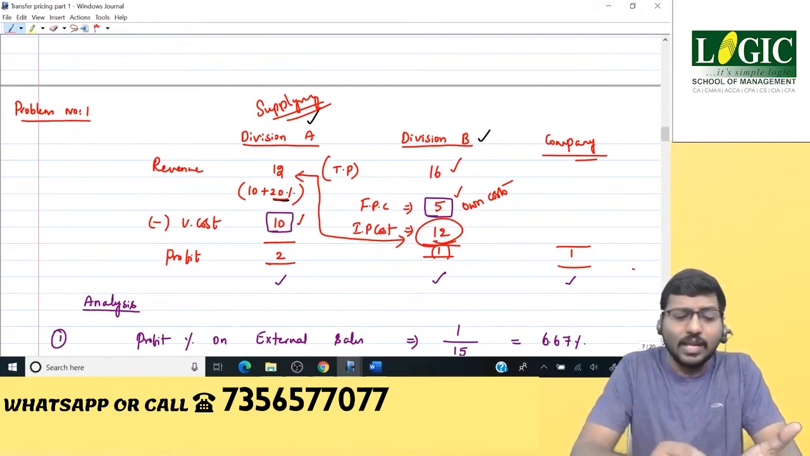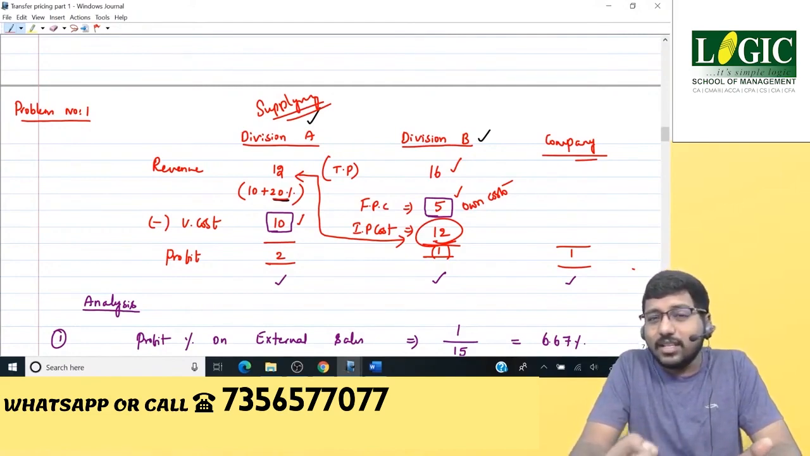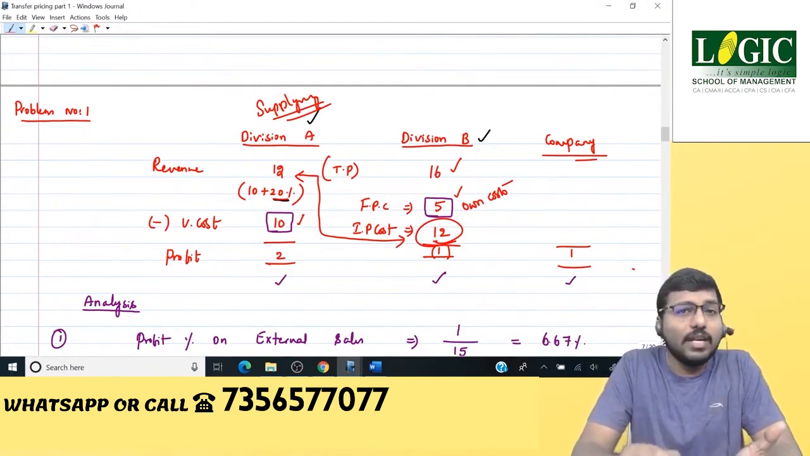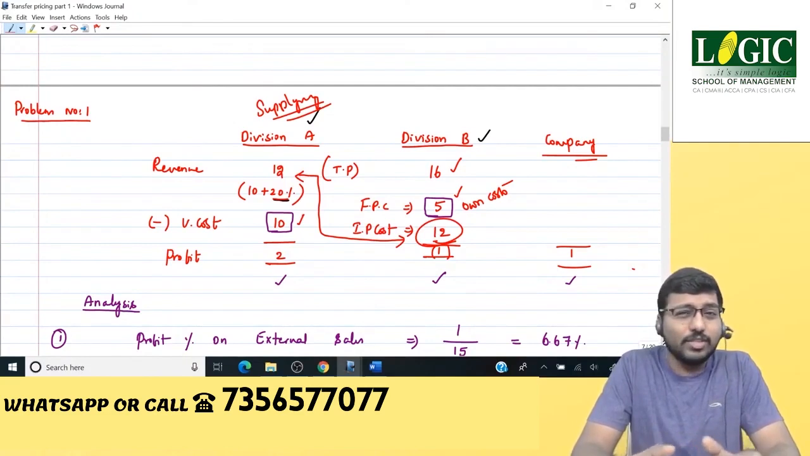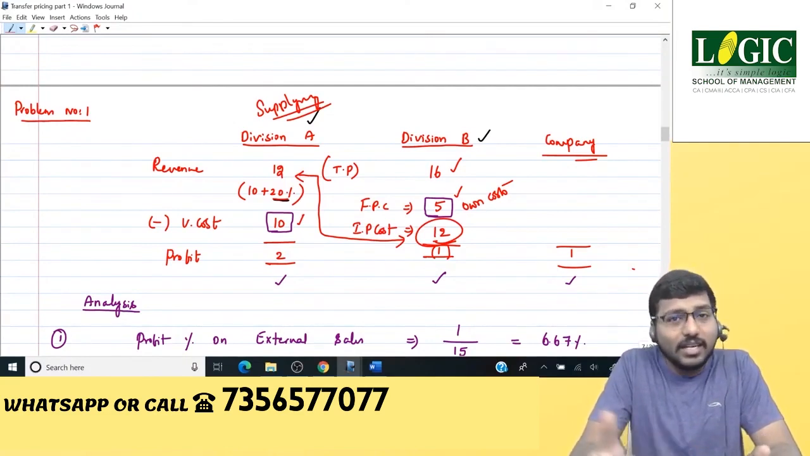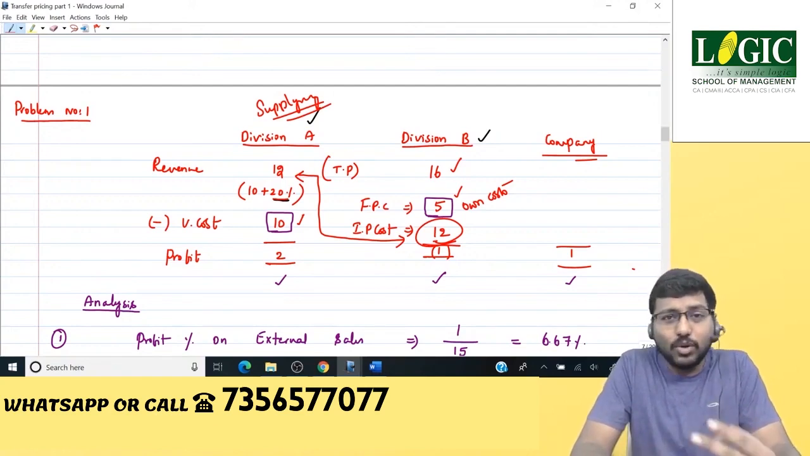Yesterday itself, I told you, any decision taken by the individual divisional managers which is against the interest of the company will create something called goal conflict. Goal congruence means the decisions of the individual divisional managers are in the interest of the company, then we call it goal congruence. These are two important keywords: goal conflict, goal congruence.